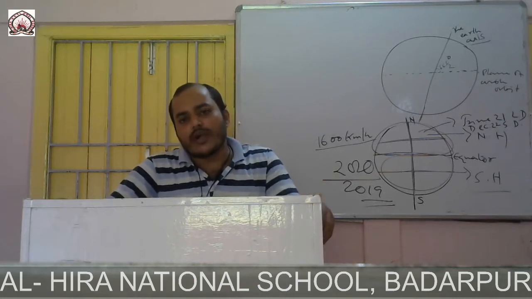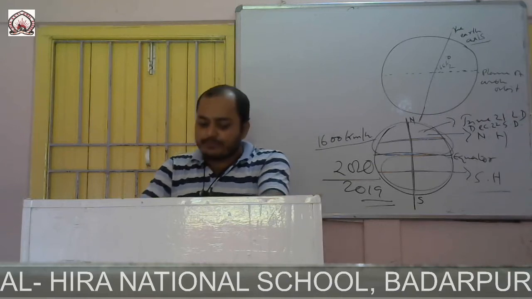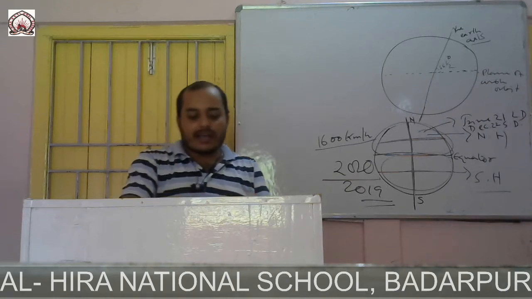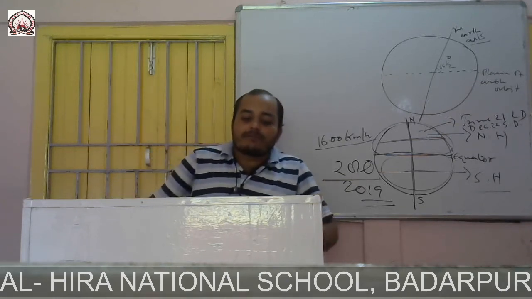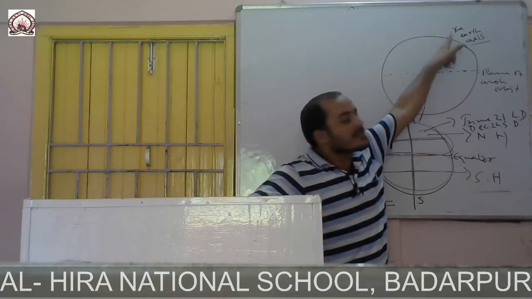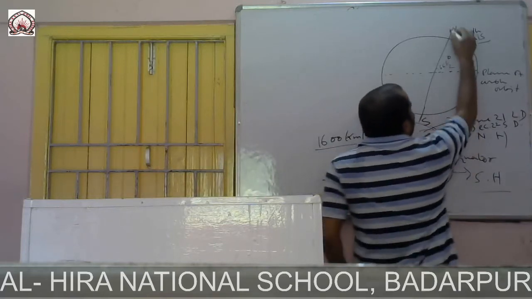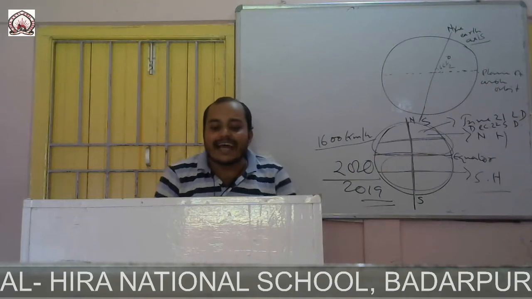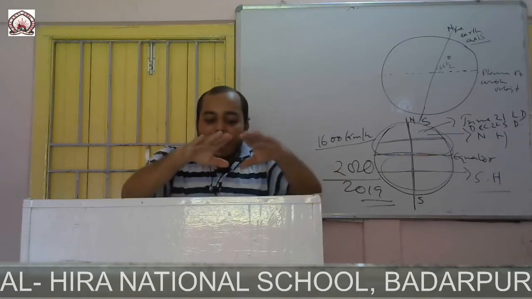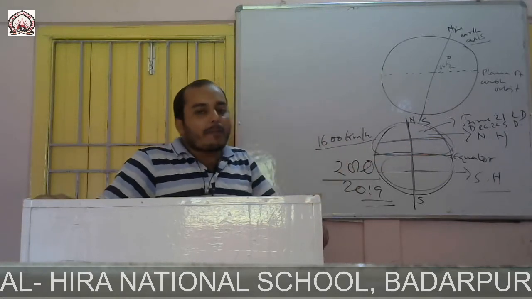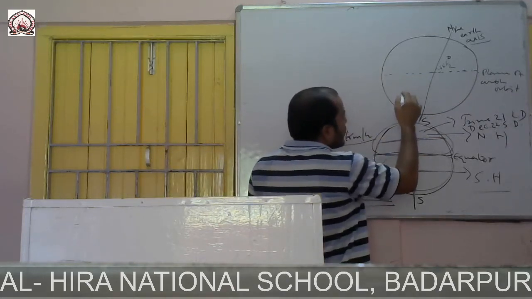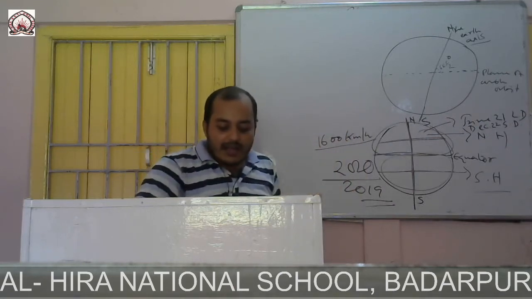Now the position of June 21 is coming. June 21 is the longest day in the northern hemisphere. Now the North Pole is tilted towards the sun. This is the North Pole, this is south, this is north. So it is tilted towards the sun, and the sun rays fall vertically on the Tropic of Cancer.